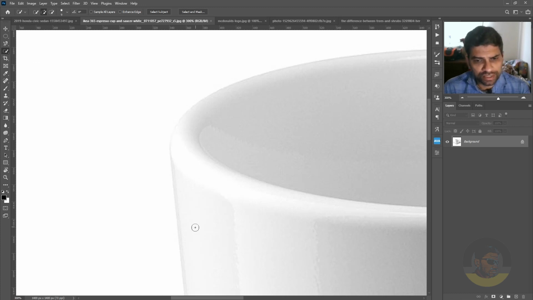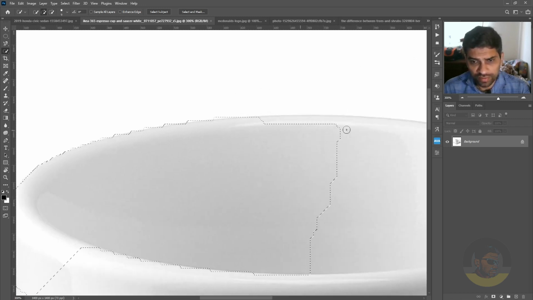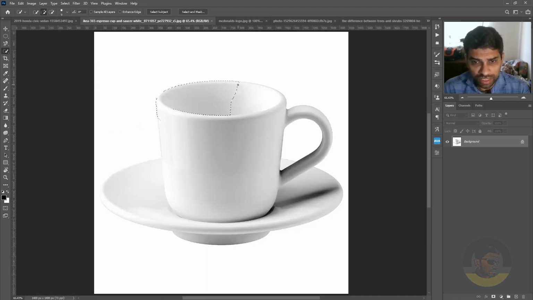So if I try and use the quick selection tool here, this is far better, and this is also one of my favorite selection tools, but somehow it also misses where there is not enough contrast between the background and the subject.